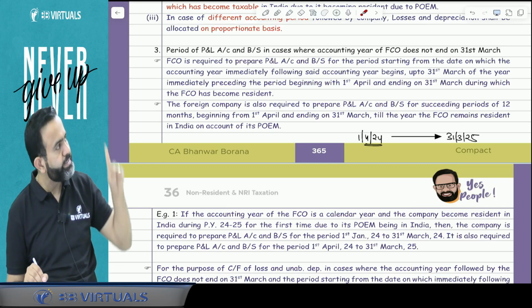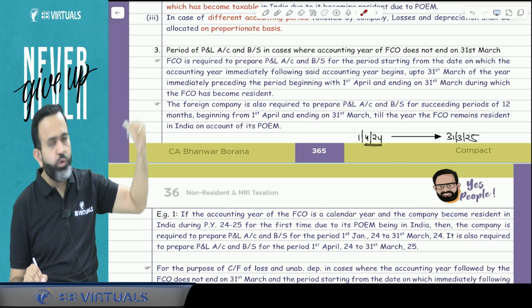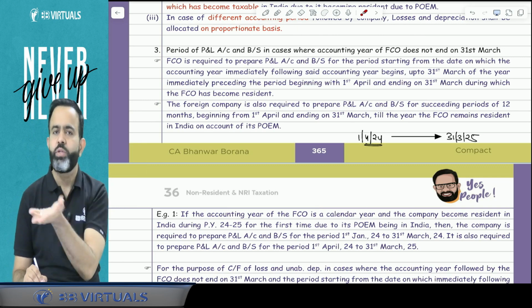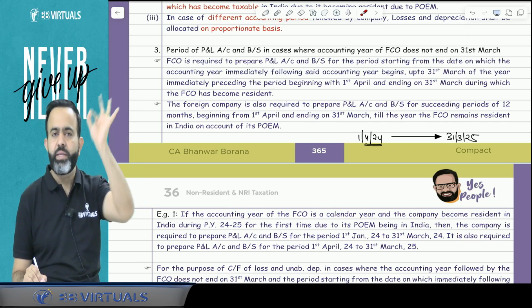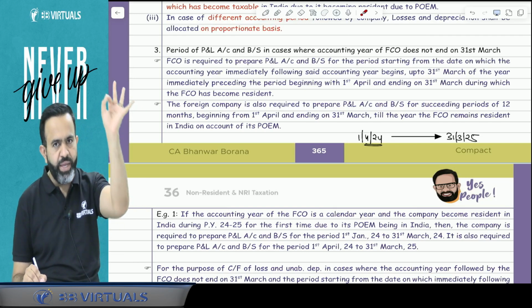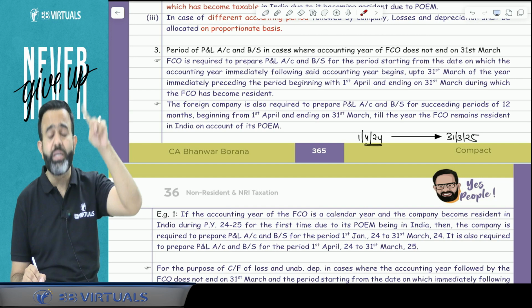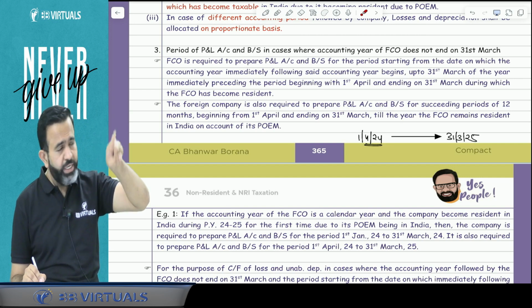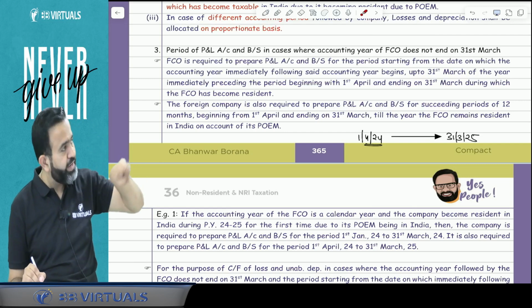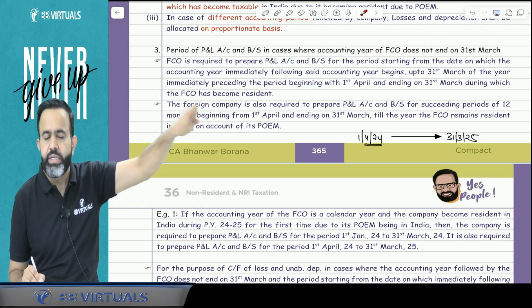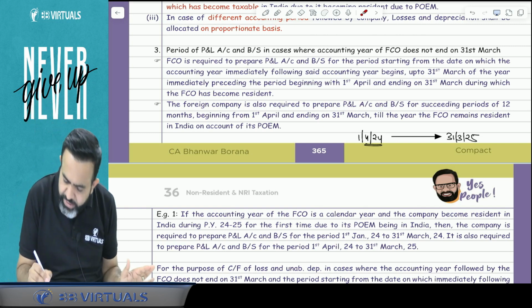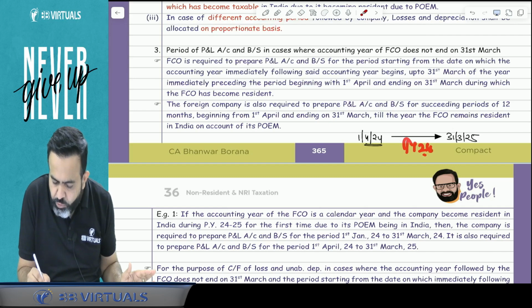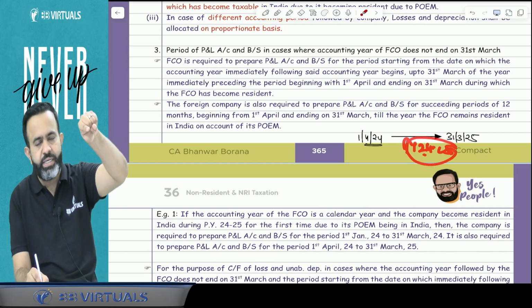So the lawmaker says that if that company follows a different accounting year and we follow a different accounting year, then just prepare the profit and loss account and balance sheet from the first day when their accounting year starts till 31st March 2024, because in the previous year 24-25 that company became POEM resident in India.